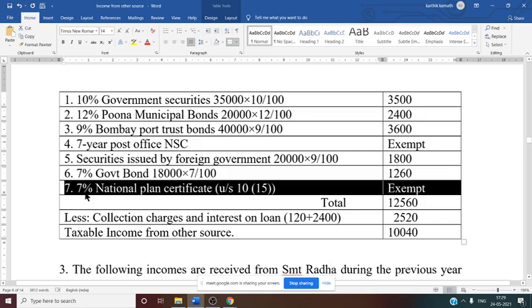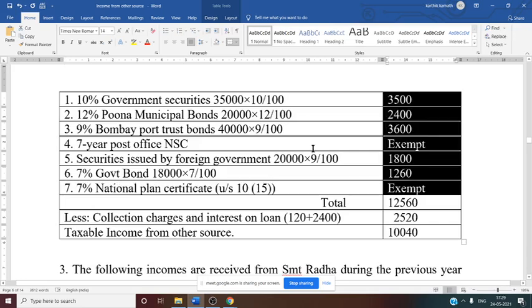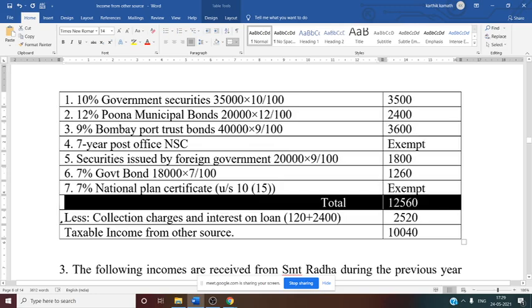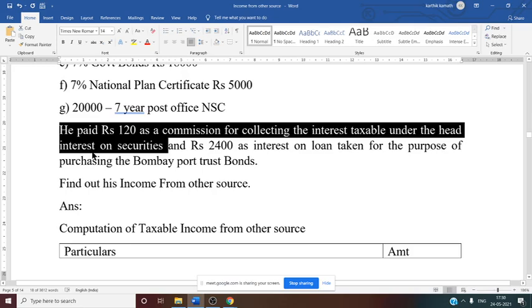Just add all these adjustments: 3,500 plus 2,400 plus 3,600 plus 1,800 plus 1,260. You will get 12,560 as total. From this you need to deduct certain items that are given in the adjustment. One is collection charge, second one is interest on loan. Collection charge, that is 120 rupees commission paid by the assessee while collecting the interest.